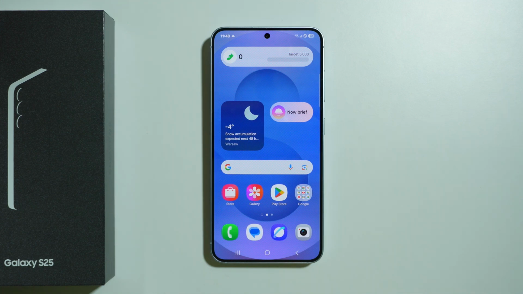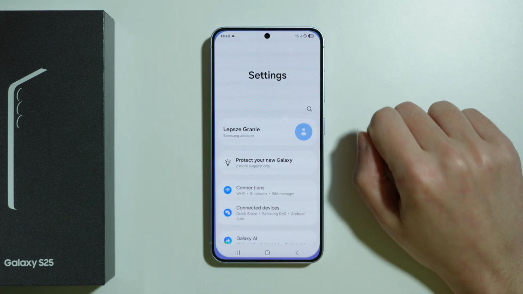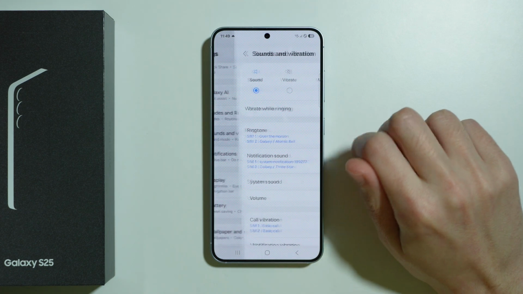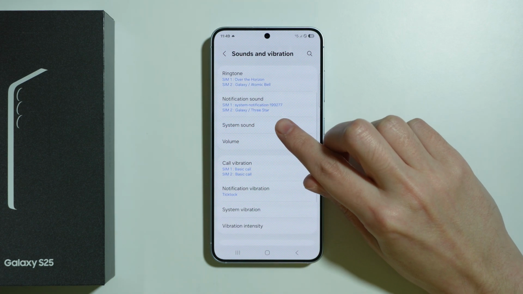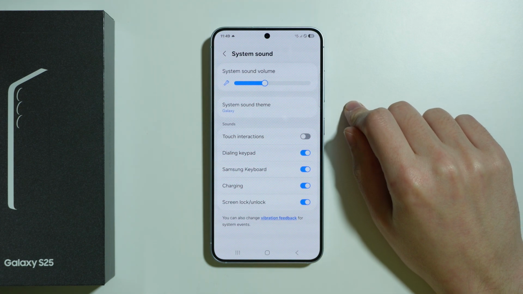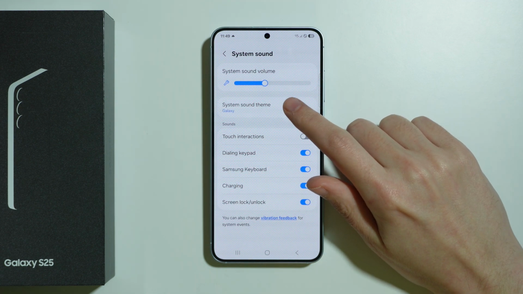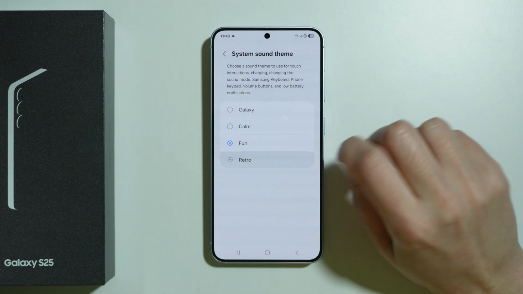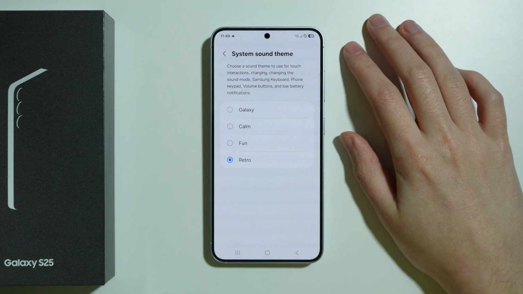If you want to change the touch sound on Samsung Galaxy S25, we need to go to Settings. In Settings, scroll down a little bit and go to Sounds and Vibration, and then we need to choose System Sound. Over here we can go to System Sound Theme, and here we can choose one of the 4 themes that provide a different touch sound.